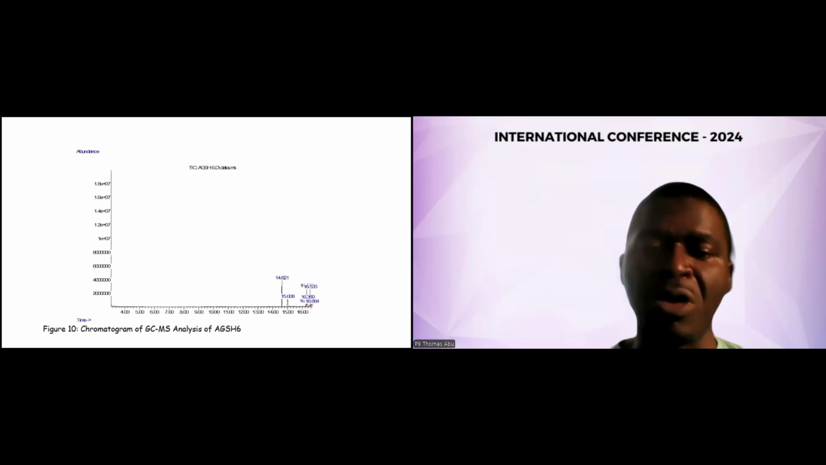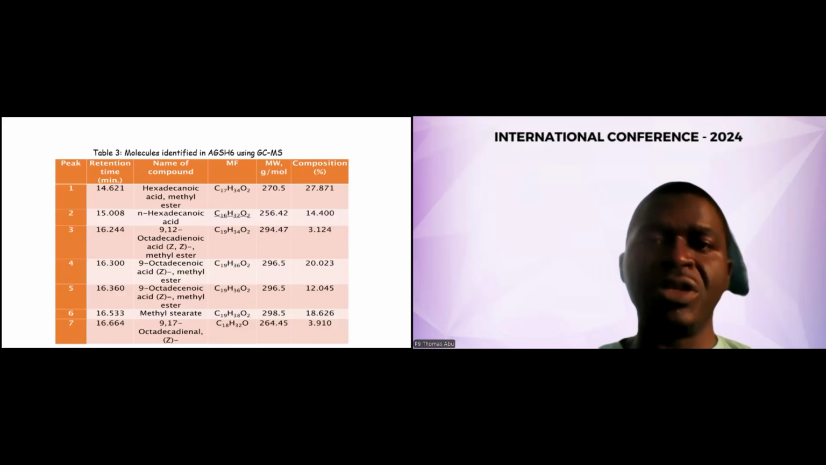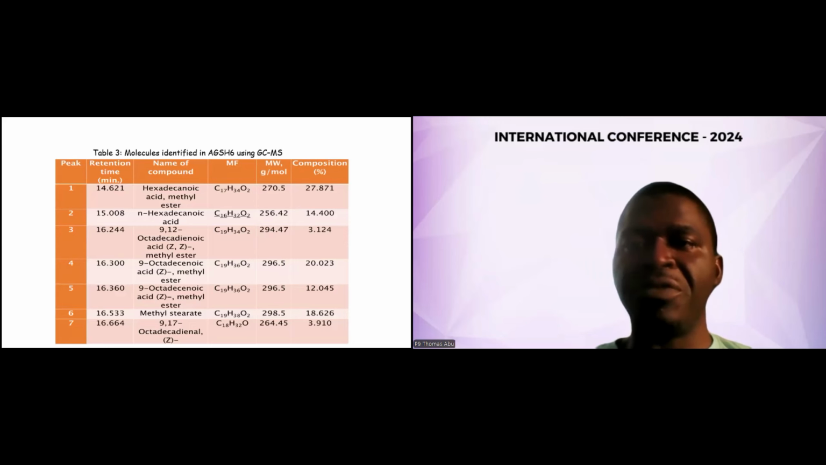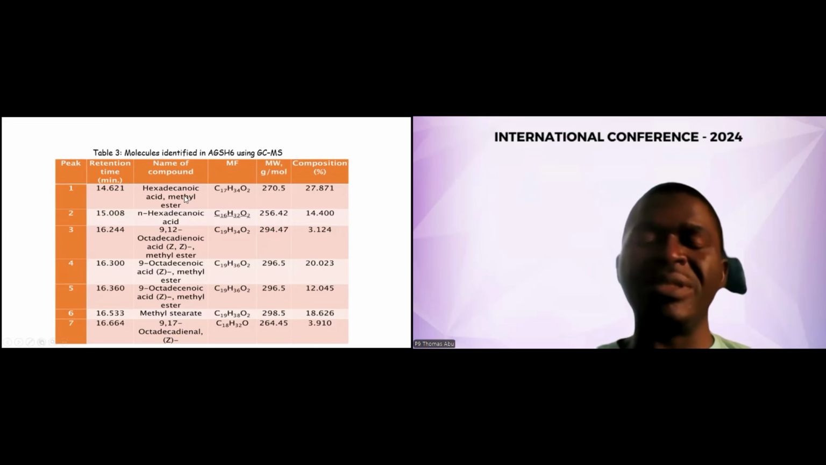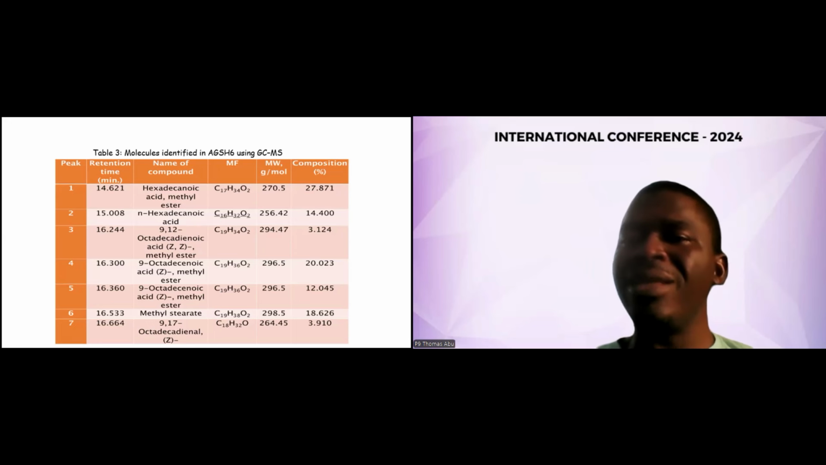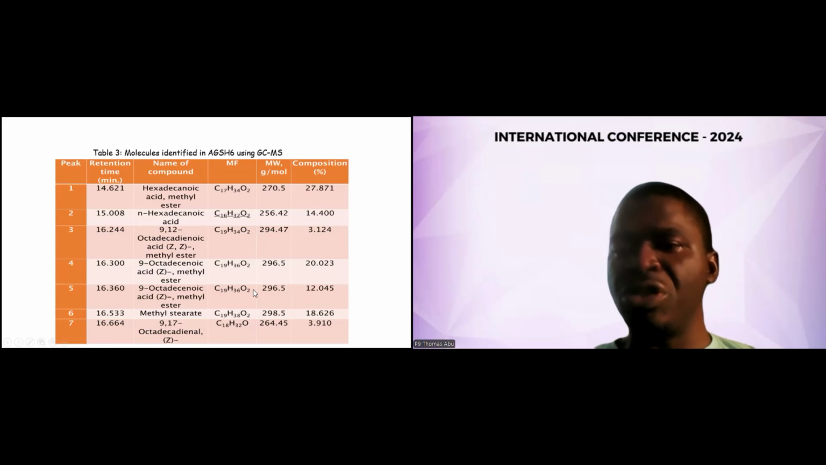Now, this is the chromatogram of the GCMS analysis of the most active subfraction, which also has the highest selectivity index. And this is the molecules that we identified in the subfraction. From here, we can see that the decanoic acid methyl ester with a retention time of 14.621 had the highest percentage composition, followed by 9-octadecenoic acid methyl ester with a retention time of 16.3, having a percentage composition of 20.023. And these are the structures of the molecules identified in the subfraction.